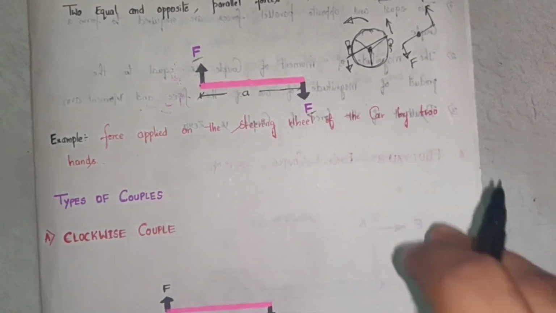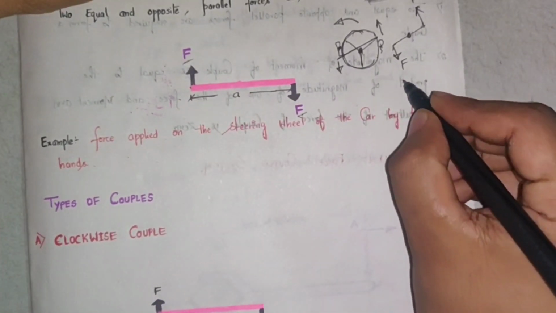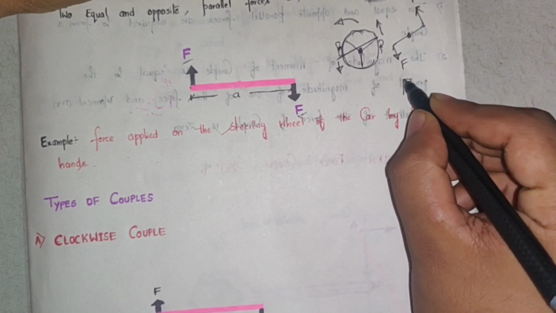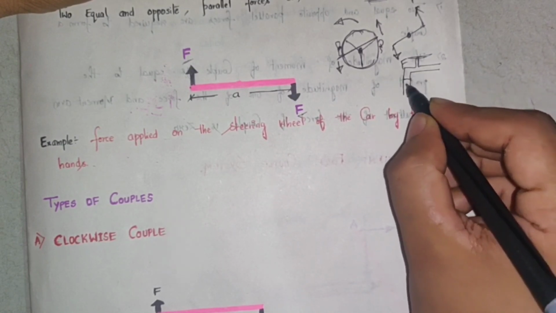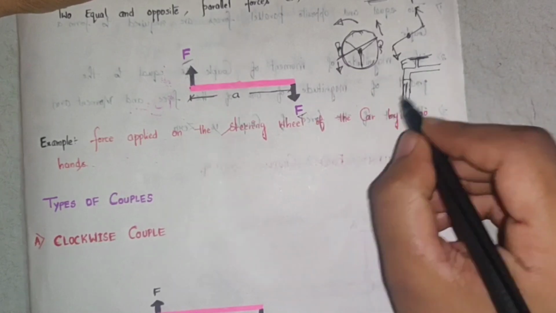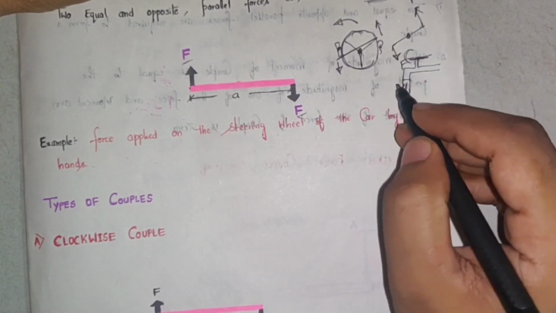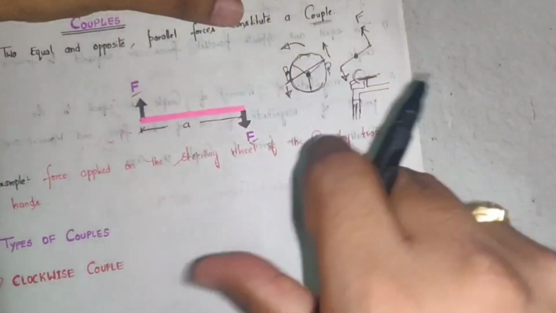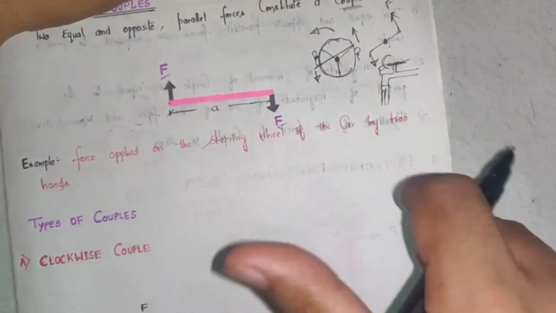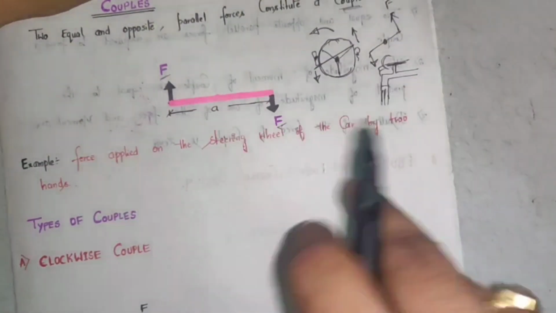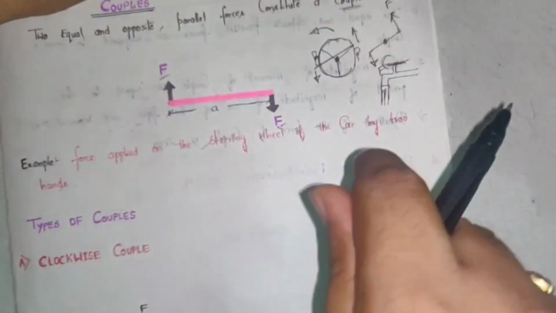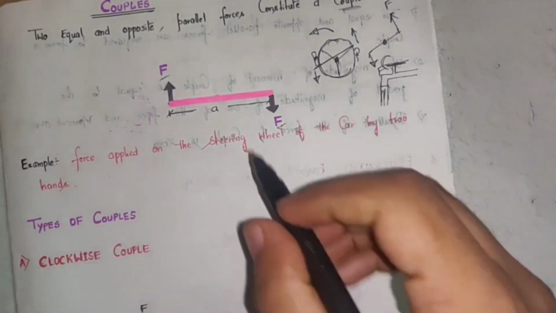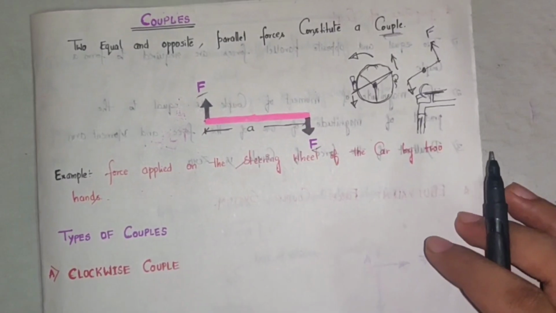Likewise, opening the tap is also where the concept of couple is applied. When you want to run the water, you turn the knob. You are applying forces which are opposite to each other, parallel and of the same magnitude. So that is what a couple is. Hope you understood what a couple is.